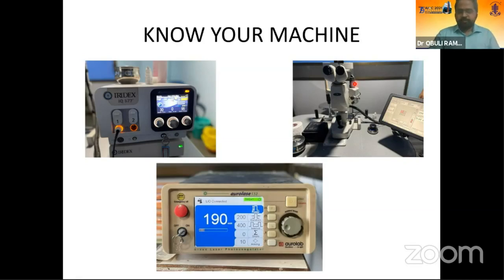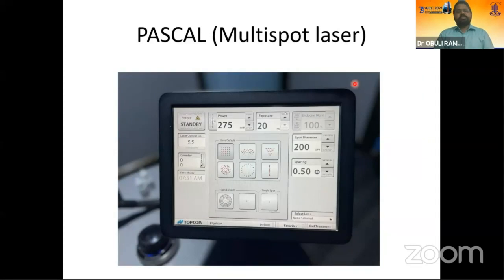The first thing is Pascal. Pascal is the high-end machine. It has a completely touchscreen based system. On the top left is the status button, which is used to switch on or switch off the laser. The top rows show the power and exposure. This is the spot diameter and this is the spacing.